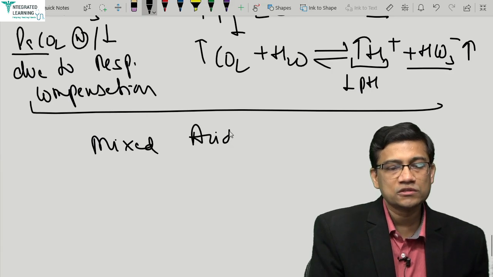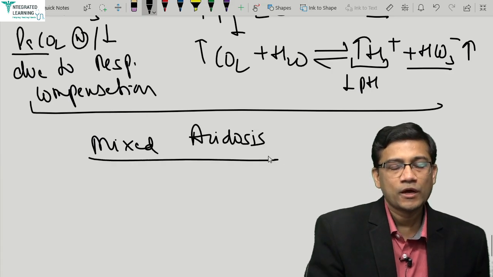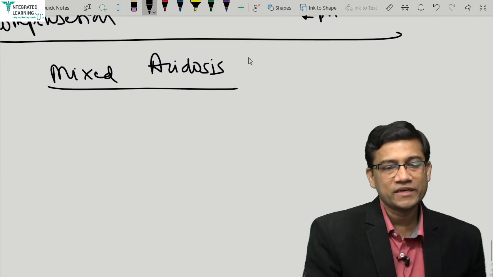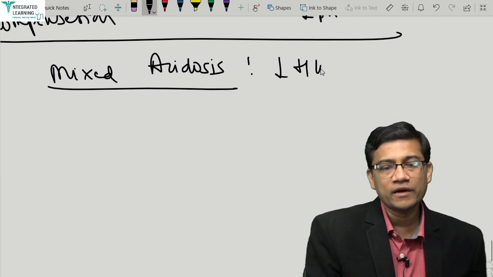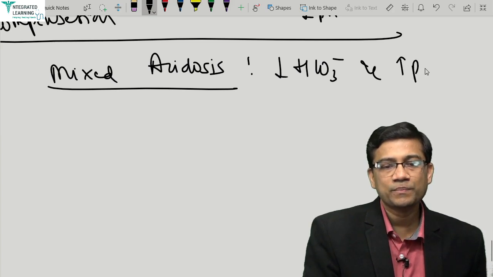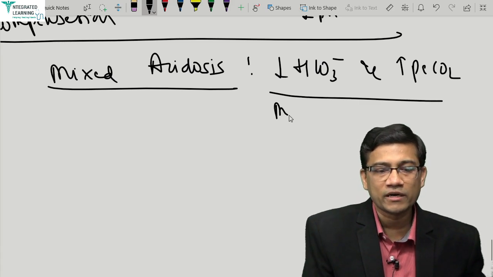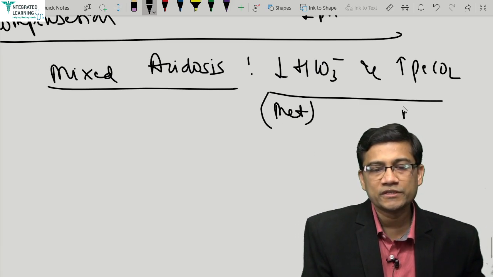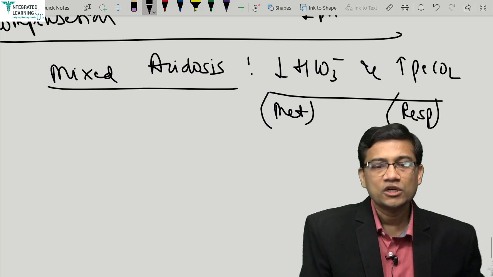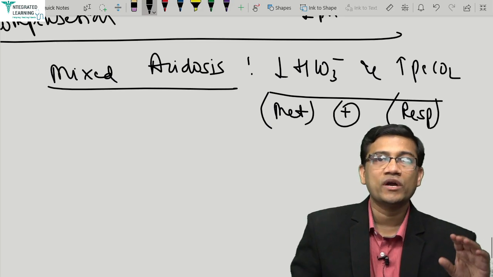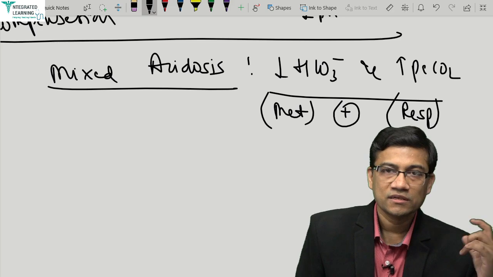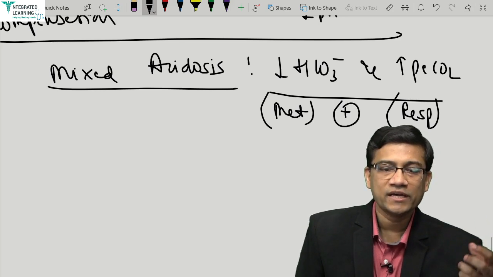Mixed acidosis, what can be seen? In mixed, what can be seen? Yes, there is decreased bicarb indicating metabolic, plus there is increased PaCO2. So if you see a condition where bicarb is low, it indicates a metabolic condition, and high PaCO2 indicates respiratory origin. So if both occur simultaneously, it is called mixed acidosis. That is, bicarb is low with high carbon dioxide.